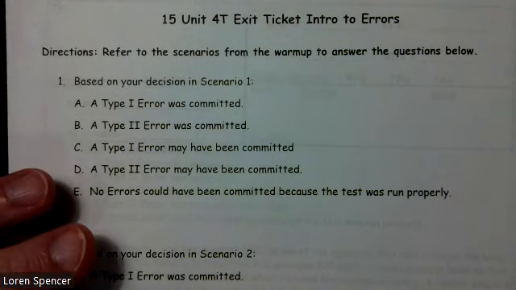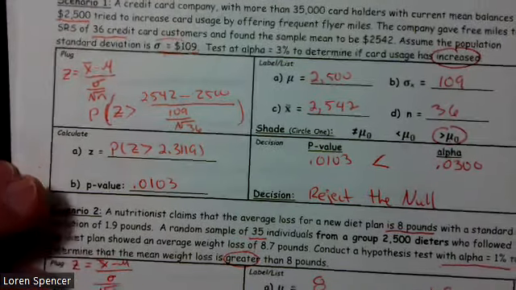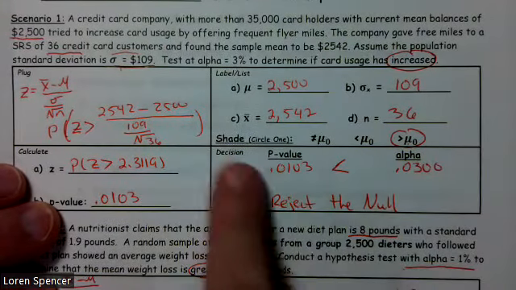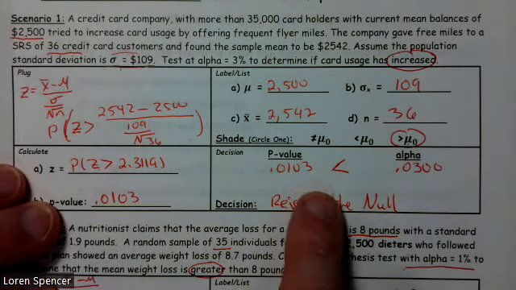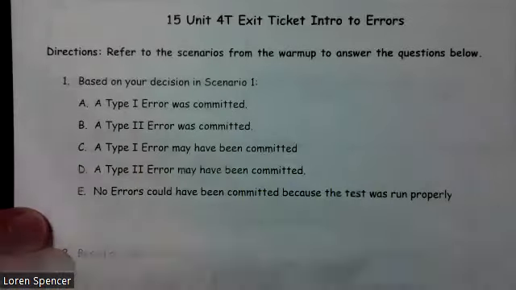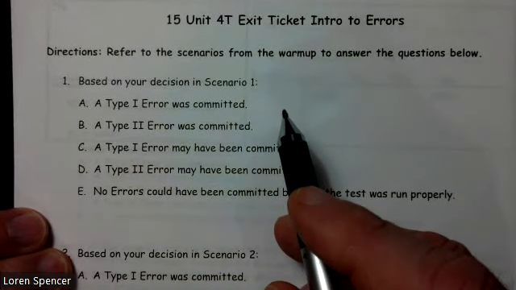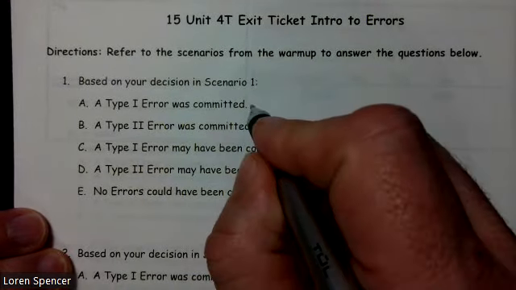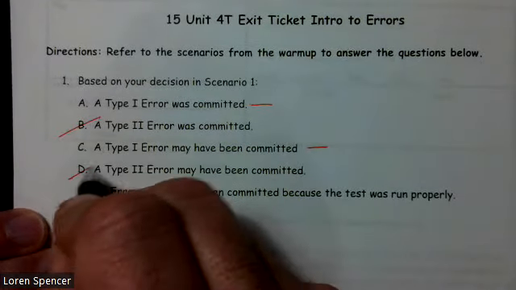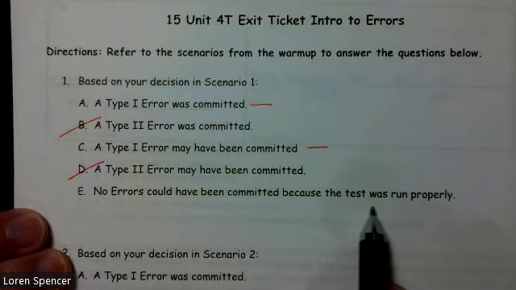So it says, based on your decision in scenario one. Well, what was our decision? Well, in scenario one, we said we're going to reject the null. We went through this whole process, calculated a p-value. It was less than alpha, so we reject the null. If we reject, the only type of error that can be committed was type 1. So we're looking for type 1. We know it can't be any of the type 2. No errors could have been committed because the test was run properly.